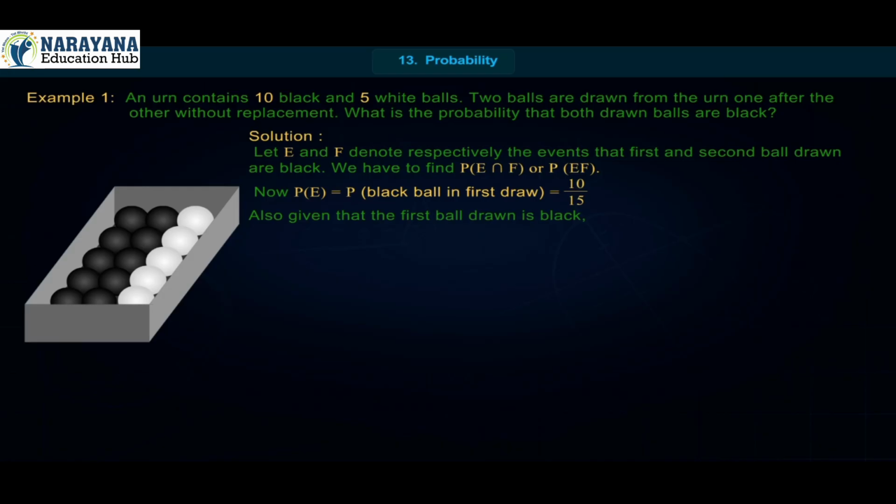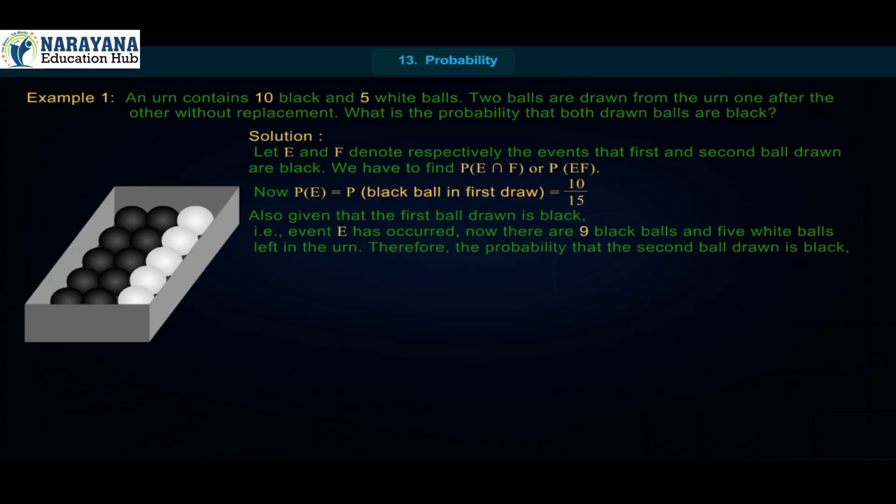Also given that the first ball drawn is black, that is, event E has occurred, now there are 9 black balls and 5 white balls left in the urn. Therefore, the probability that the second ball drawn is black, given that the ball in the first draw is black, is nothing but the conditional probability of F given that E has occurred.